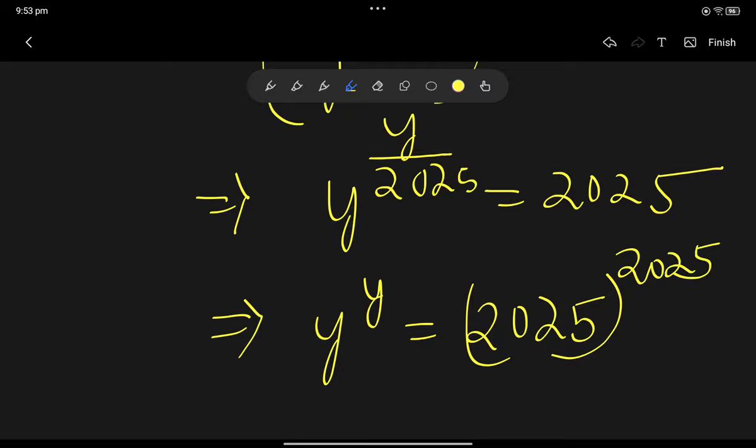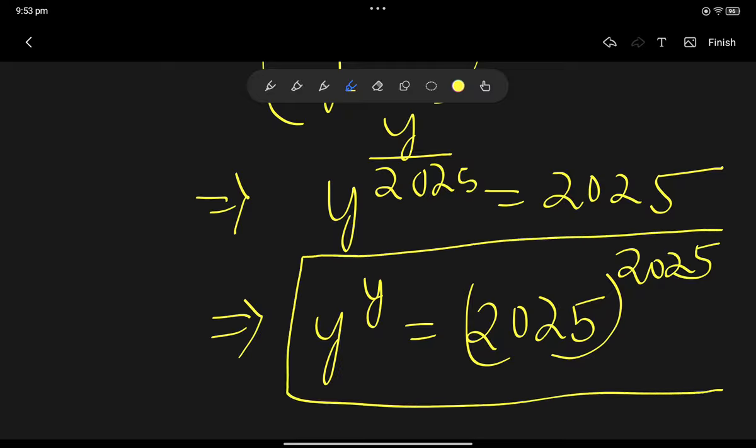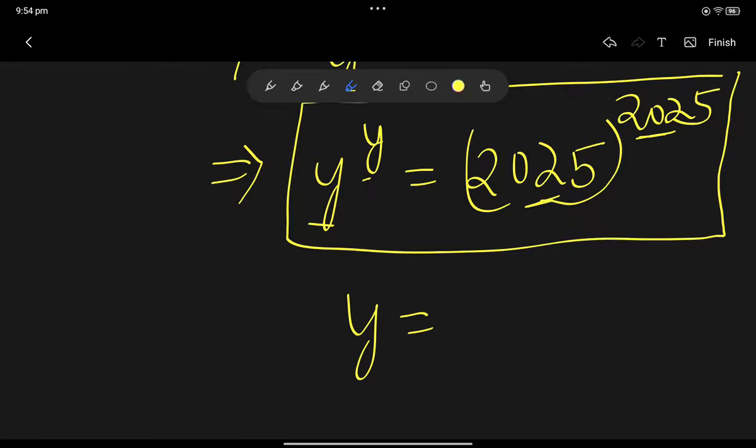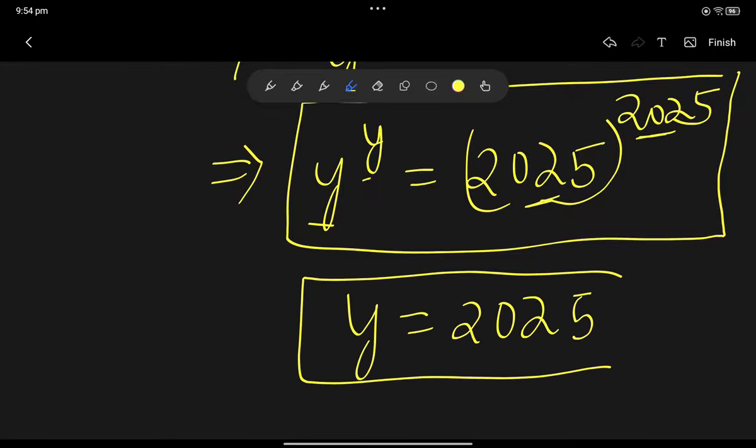Now see what happened. On both the sides we are getting the base and power to be equal, right? We're getting the base and power to be equal. Over here it's y to the power y and on the RHS हमें मिला है 2025 to the power 2025. So यहाँ से हम डायरेक्टली बोल सकते हैं कि y has to be 2025. y has to be 2025.